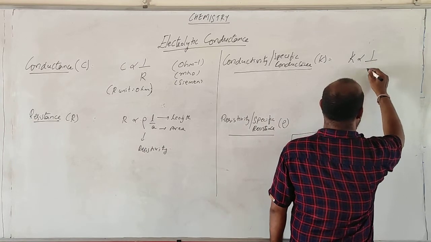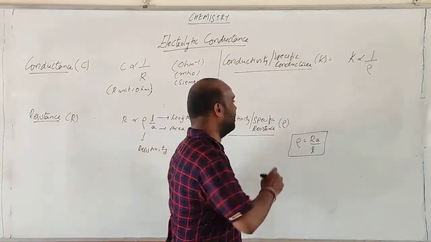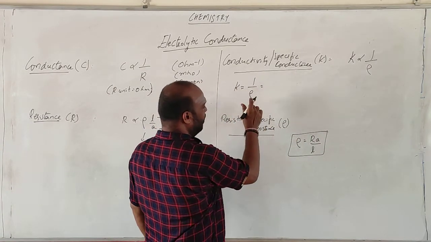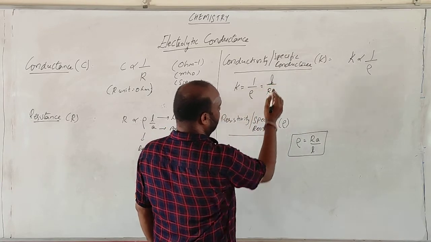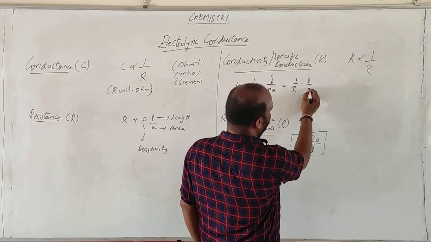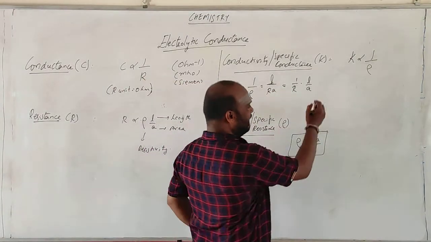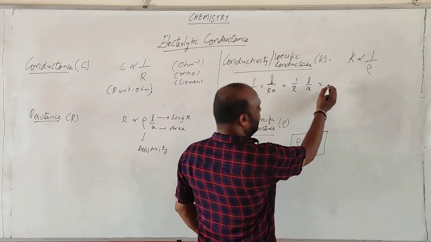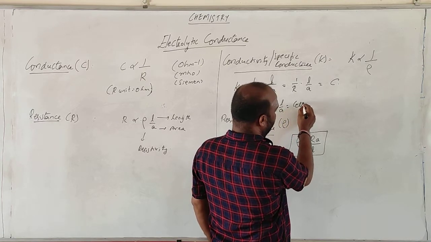Conductivity is inversely proportional to the resistivity. So K is equal to 1 by rho. What is the value of rho? R A by L. And this can be written as 1 by R into L by A. Clear? 1 by R is nothing but C. C is equal to 1 by R, it is nothing but conductance. And L by A is called as cell constant.